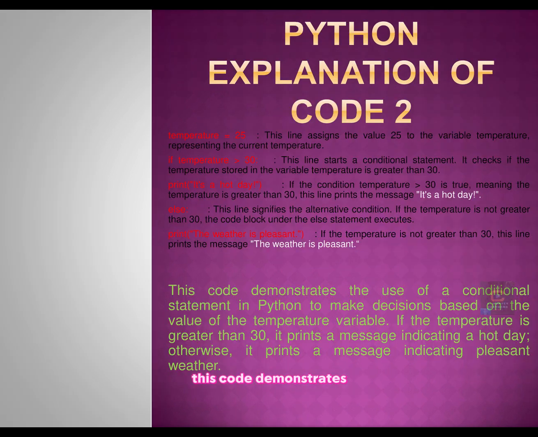This code demonstrates the use of a conditional statement in Python to make decisions based on the value of the temperature variable. If the temperature is greater than 30, it prints a message indicating a hot day. Otherwise, it prints a message indicating pleasant weather.